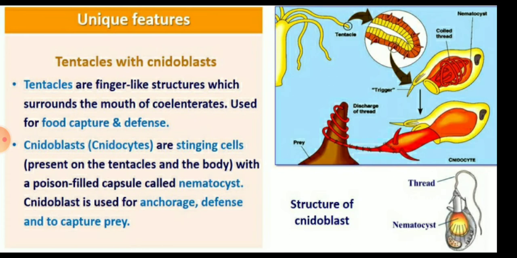The tentacles are finger-like structures which surround the mouth of the coelenterates and are used for food capture and defense. The cnidoblasts or cnidocytes are stinging cells present on the tentacles and the body with a poison-filled capsule called the nematocyst, and the cnidoblast is also used for anchorage, defense and capture of prey. So you can see the structure of the cnidoblast.